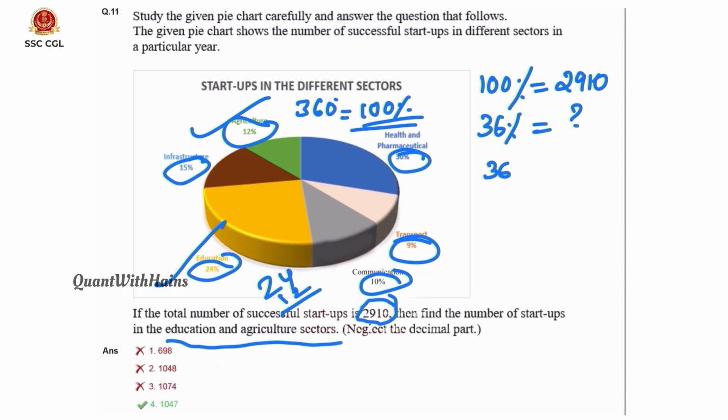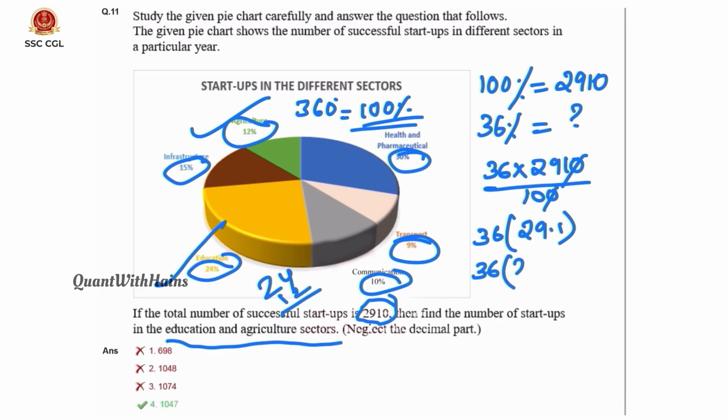That is 36 into 2910 by 100. This gets cancelled. That is 36 into 29.1. Here, how to solve this in this exam? We'll write 29.1. Again, 29 we'll write as 30 minus 1. 36 3s are 1080 minus 36 plus 3.6.